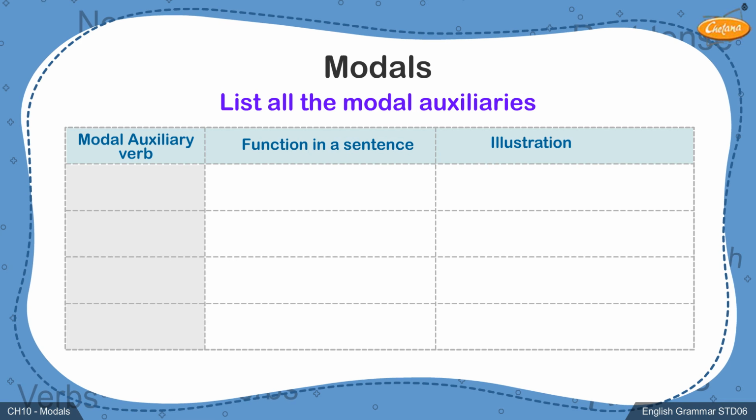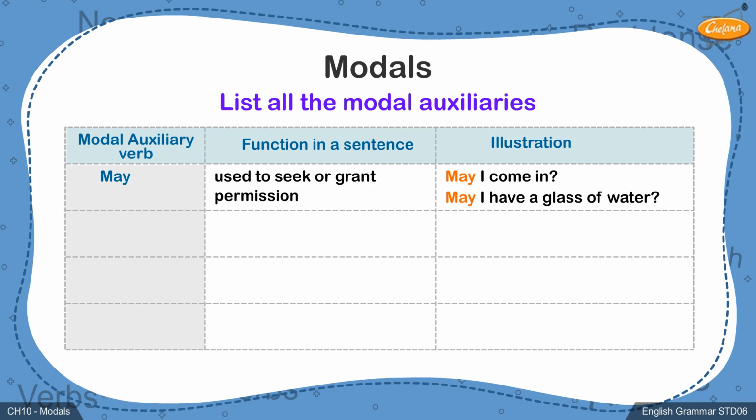Next, we will learn about the auxiliary may. The modal may is very commonly used to ask for permission from an individual to do something. We often say, "May I come in?" "May I have a glass of water?" Here, the modal may clearly expresses permission.